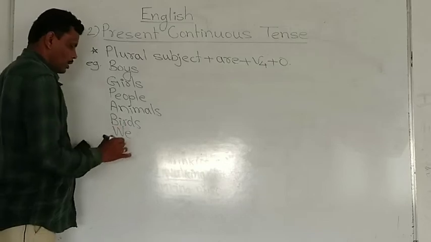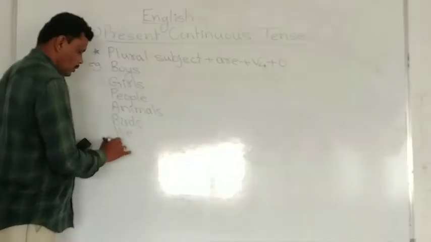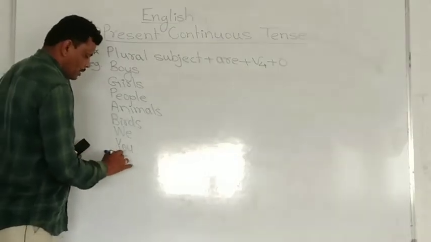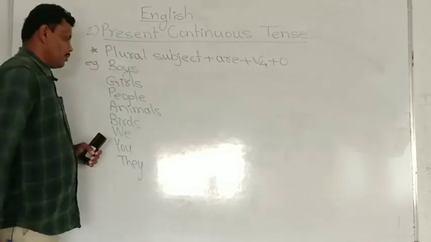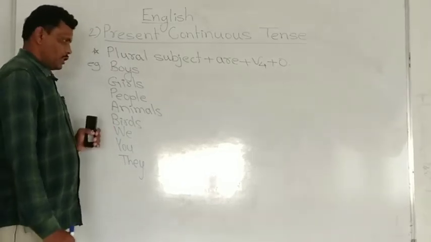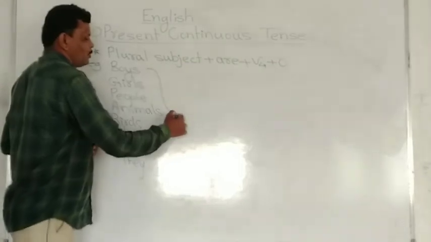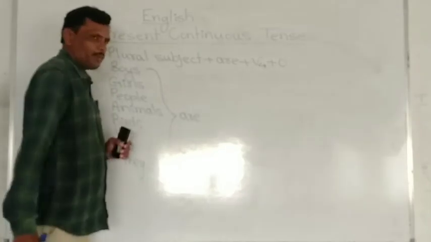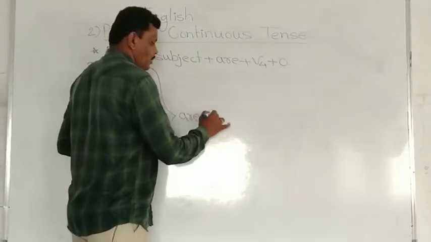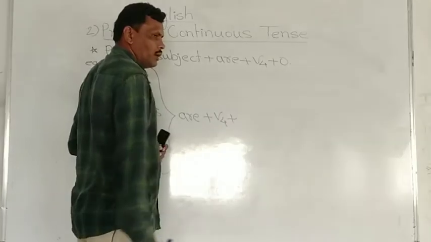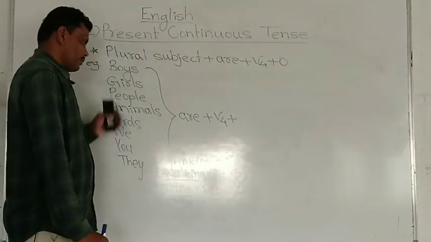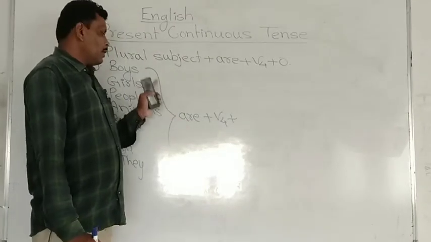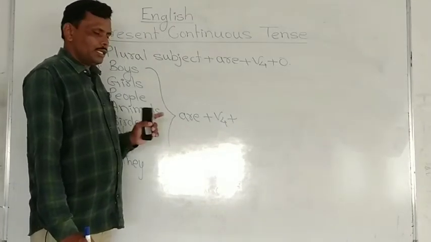Then we is a plural pronoun. You, it is also considered a plural pronoun. Then they, okay, these are the plural subjects. See, after these plural subjects we have to use are to show the present time and V4 to show the continuous action. Each and every plural subject, we have to use are after it.